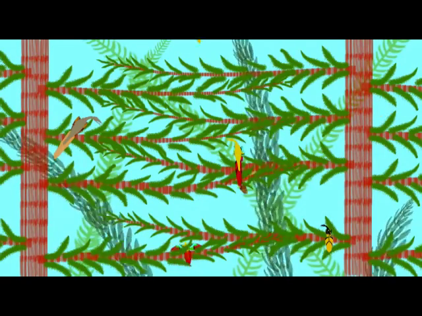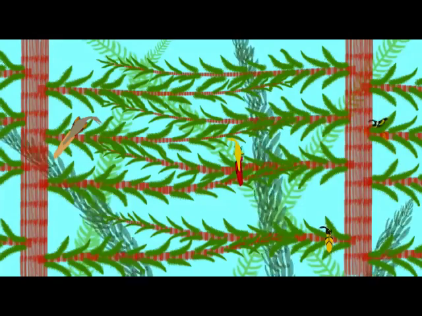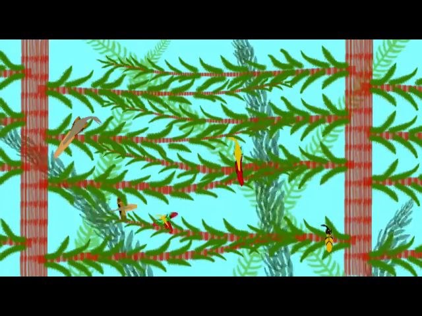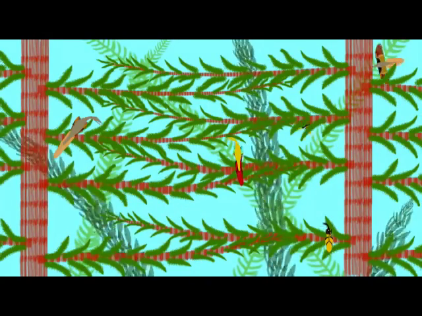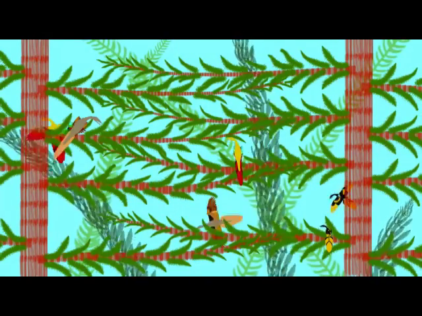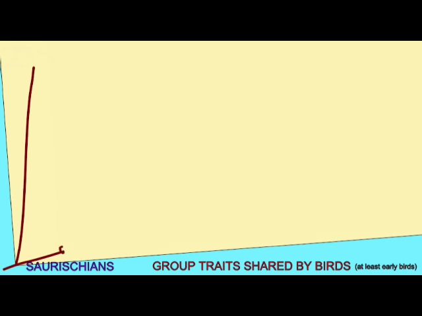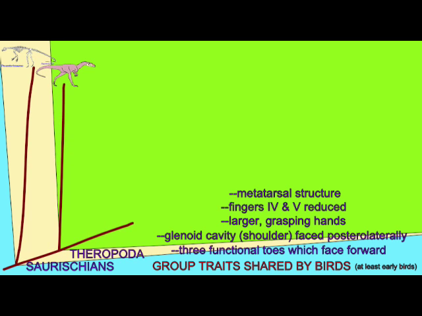This analysis can be used to identify theropod dinosaur groups and even try to answer the question on the origin of birds. The group Theropoda seems to be a monophyletic clade based on shared derived features, or synapomorphies, which are shared in the group from the earliest theropods through the birds.